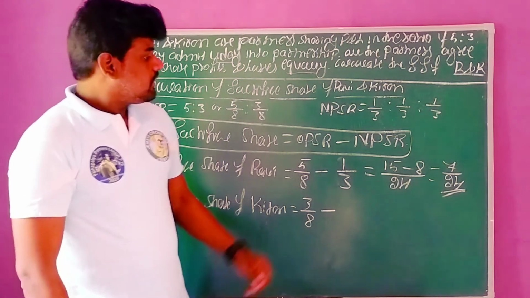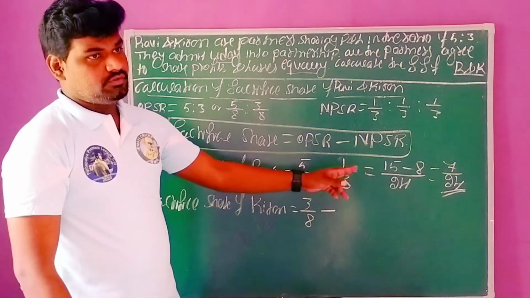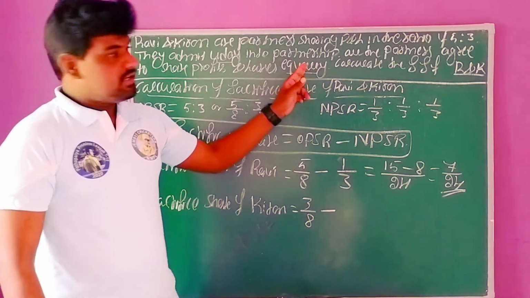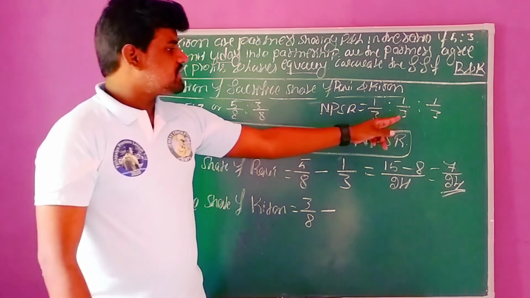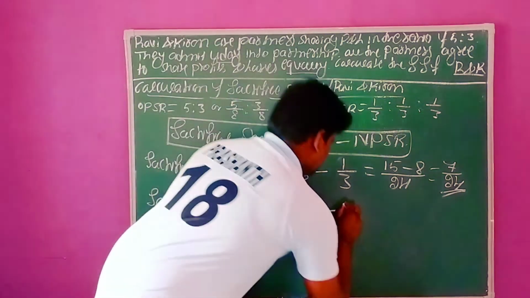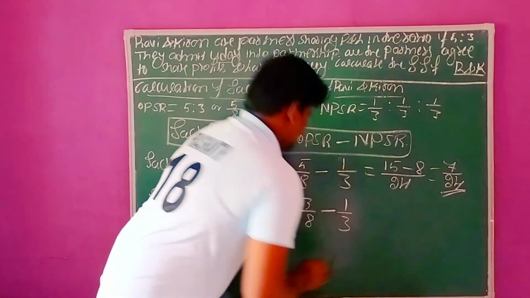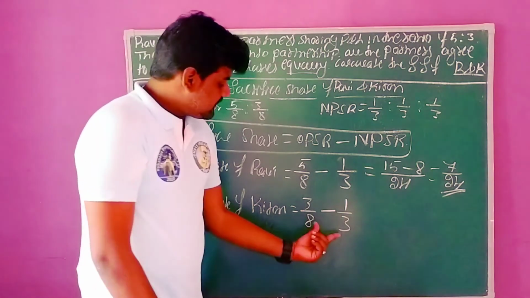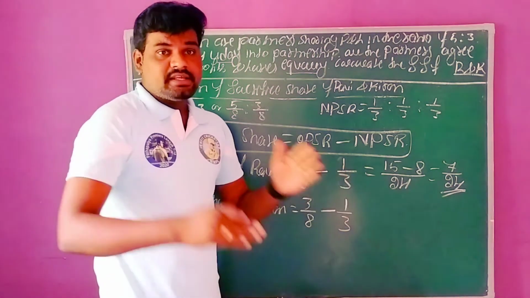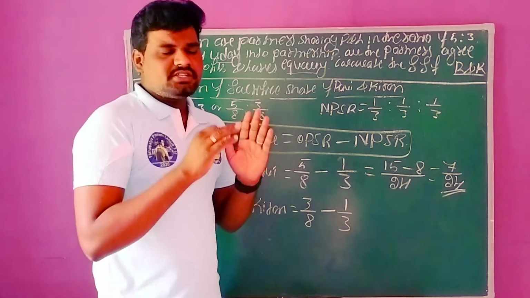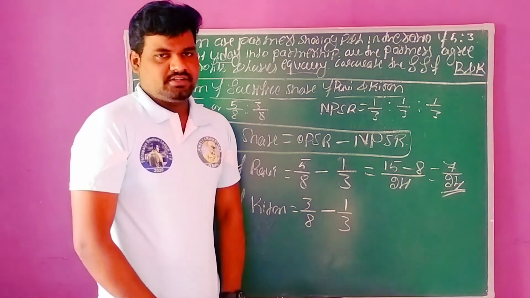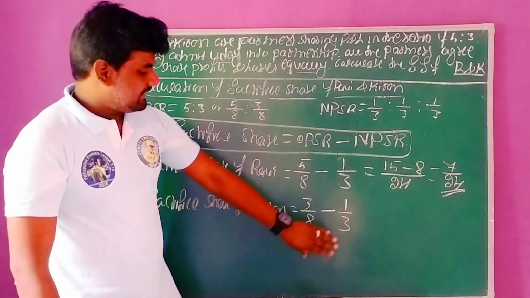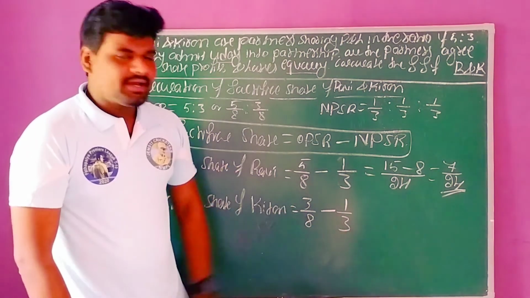Minus. Again, now we need to ascertain the new profit sharing ratio. Specifically, they mentioned equal proportions. Equal means nothing but 1:1:1. So what is the share of Kiran? New share 1 divided by 3. 1 by 3. Here also, we need to cross multiply. When the denominators are odd numbers or even numbers, in those situations we can take the LCM for the simplification. But in this situation, we cannot take the LCM.